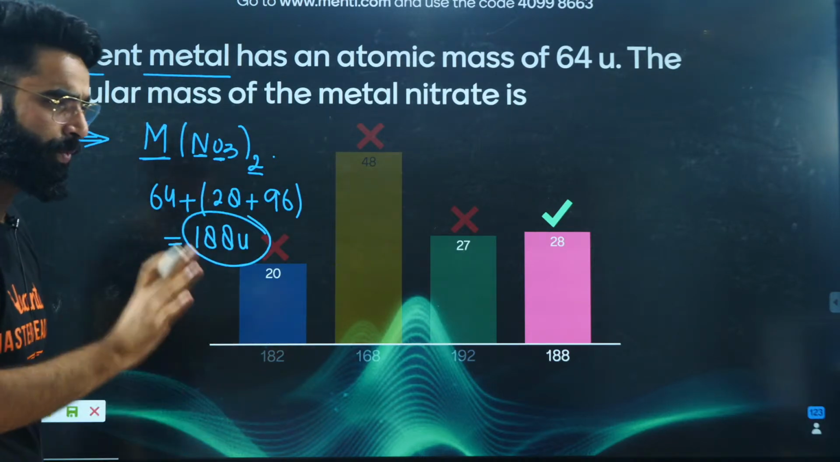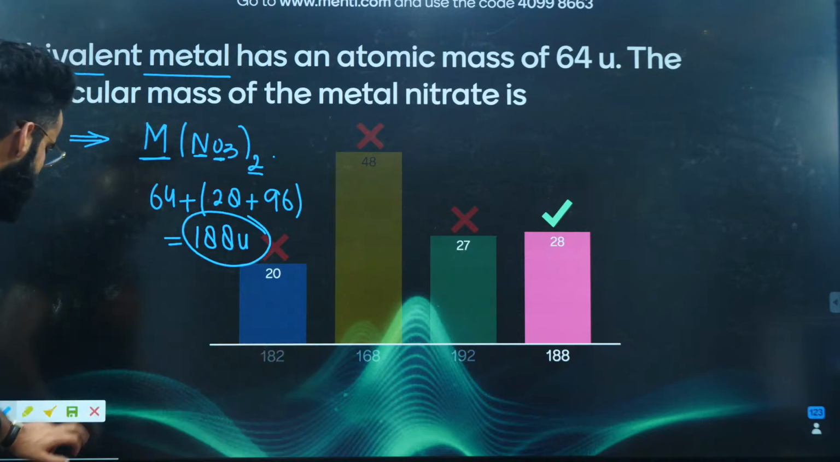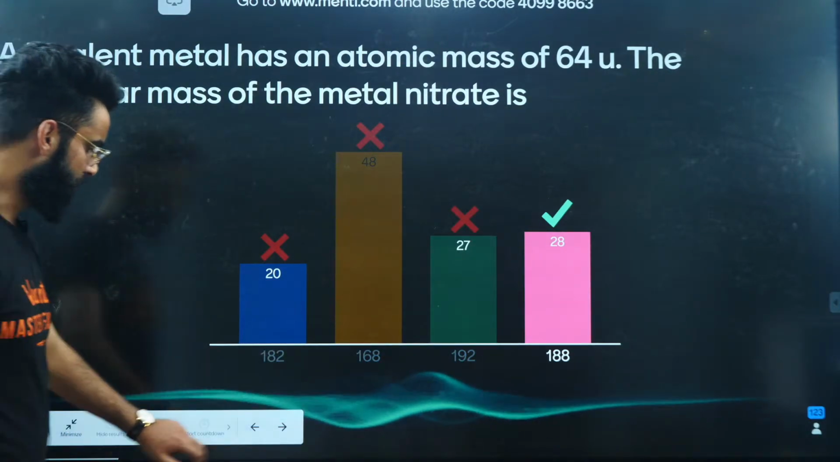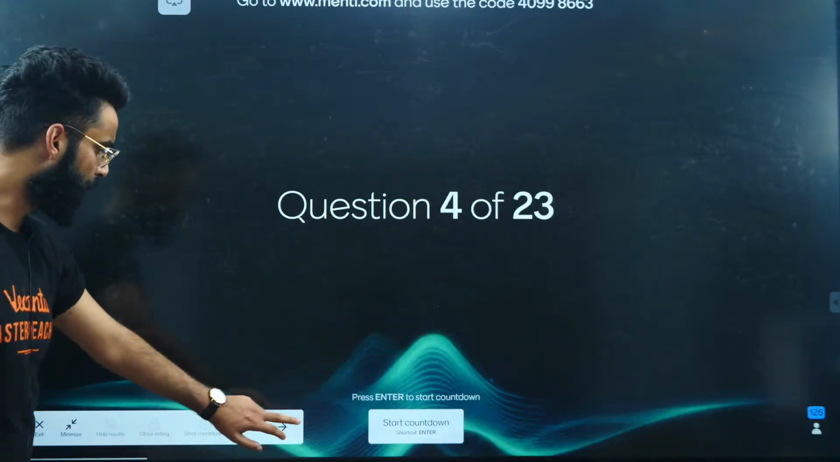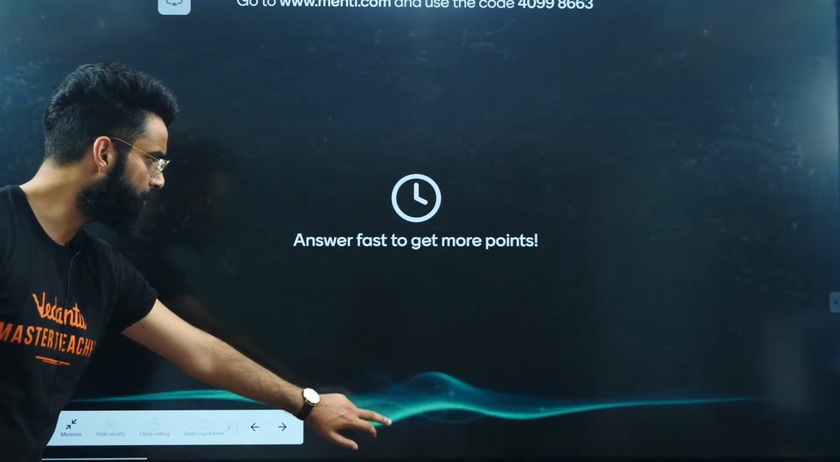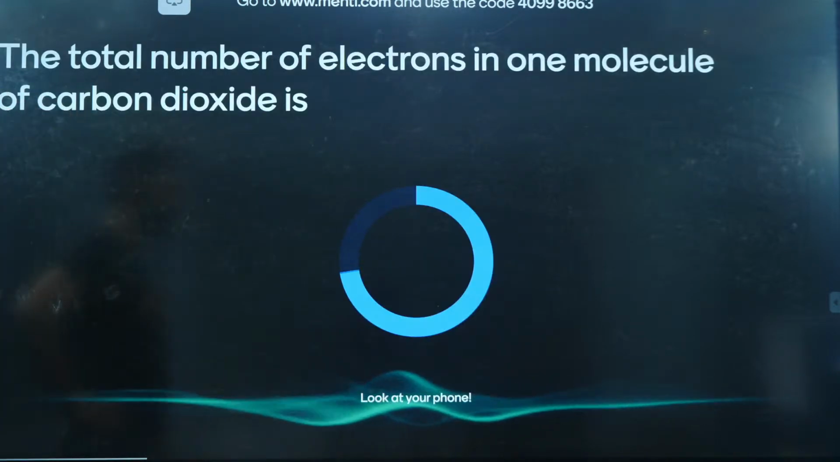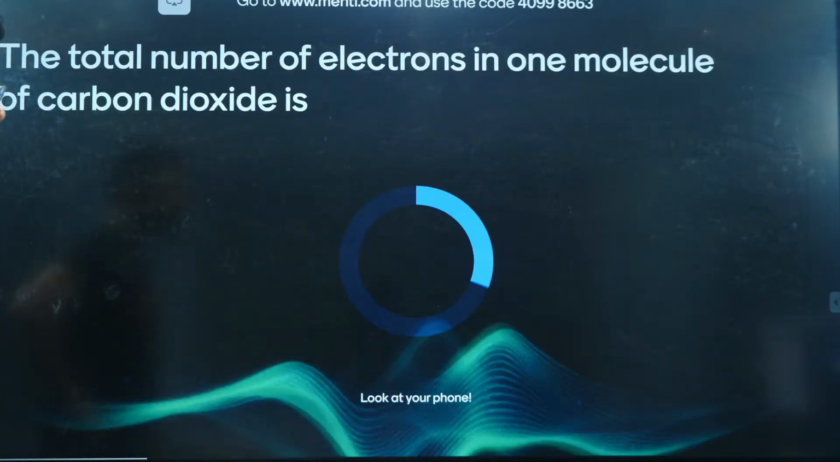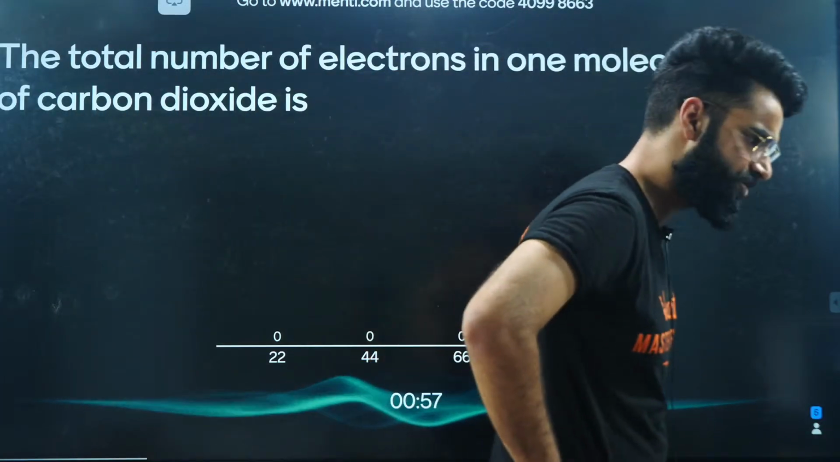The question was very simple and basic, right? I'm sure you would have killed this one as well. So let's move on to the next question, which is going to be on your screen in 3, 2, 1, and now. Give it a try. The total number of electrons in one molecule of carbon dioxide. Isn't it a very simple and basic question?